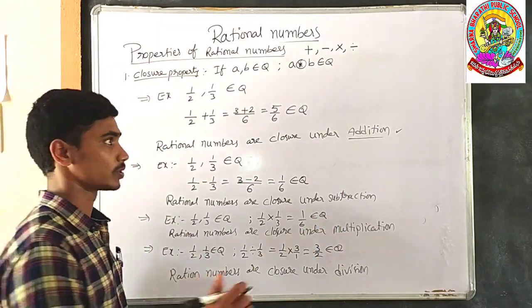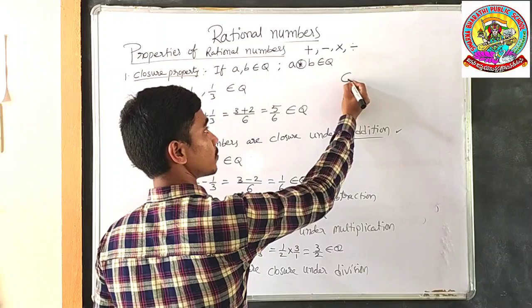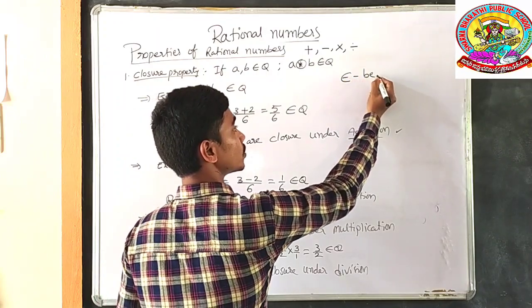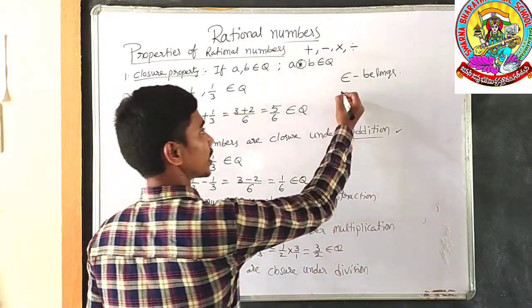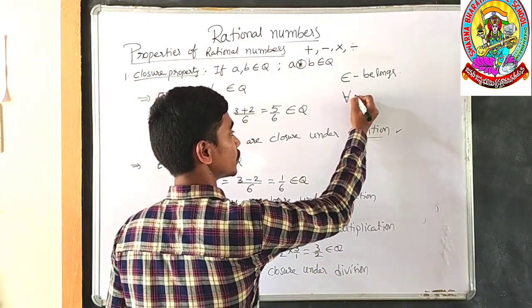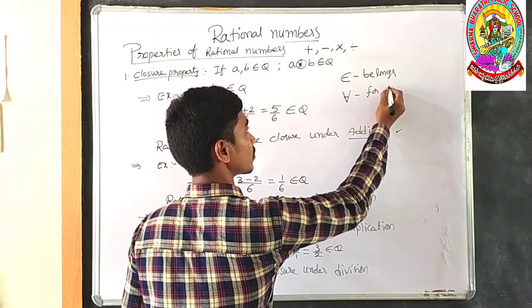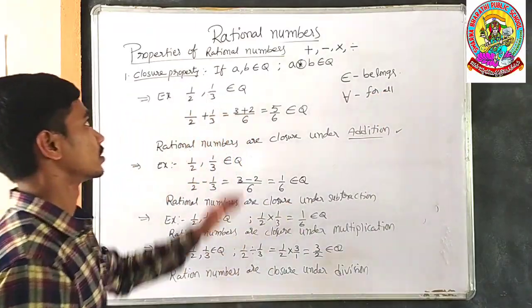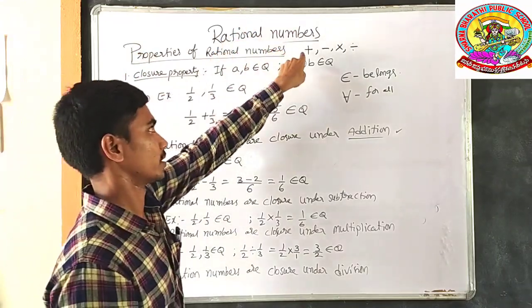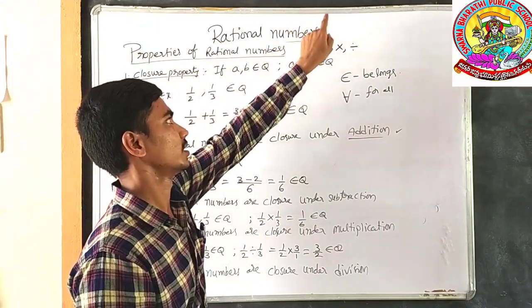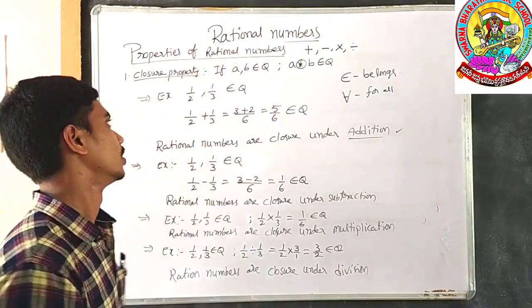Here I have to explain two symbols. This symbol explains belongs to. In mathematics, this symbol explains for all. Here, rational numbers follow the closure property under addition, subtraction, multiplication and division.